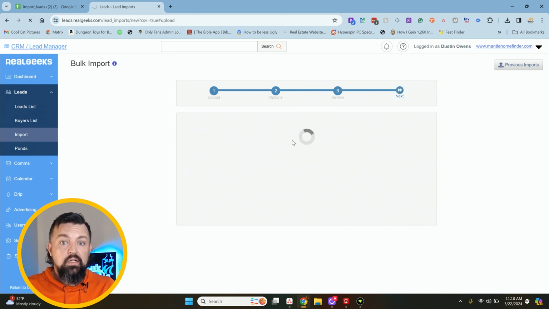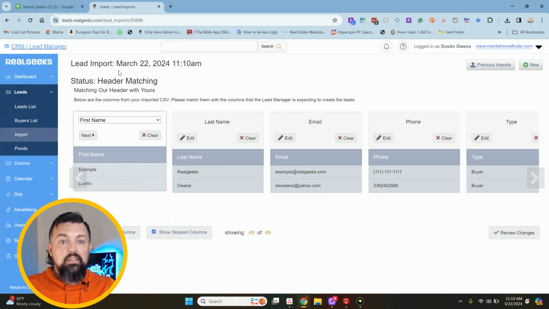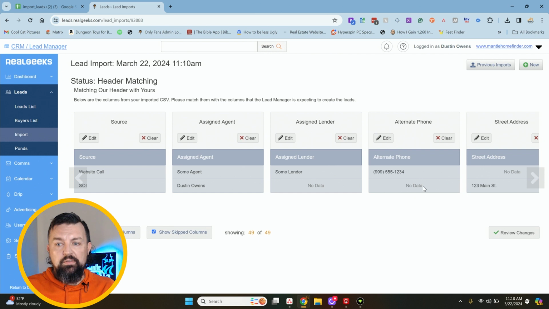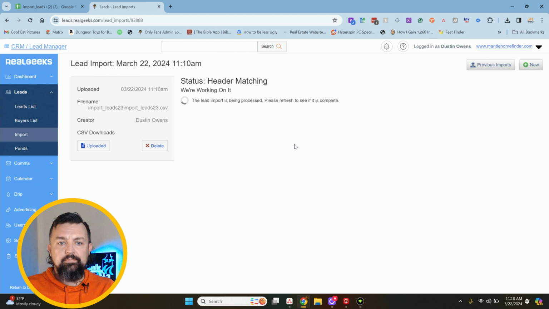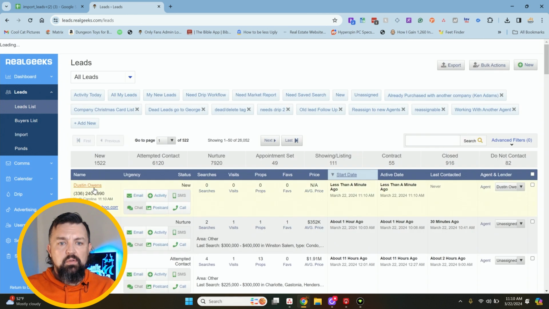So as soon as I hit start import, it's going to roll around, and then it's going to tell me right here, okay, these captions actually match. All these say showing 49 or 49, and then you can see the phone numbers that actually match, the ones that don't, and everything else. I am going to review changes, start import. All right, so you would get an email right here from Real Geeks once this is already done saying your file has been uploaded. So then we're going to look at our lead list. All right, look, so I just popped up on my lead list underneath me.